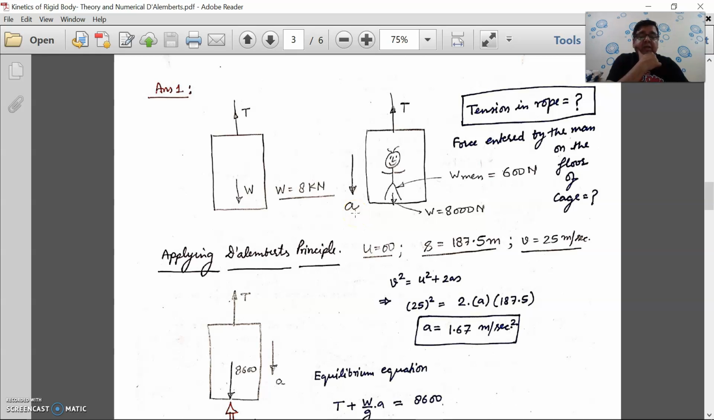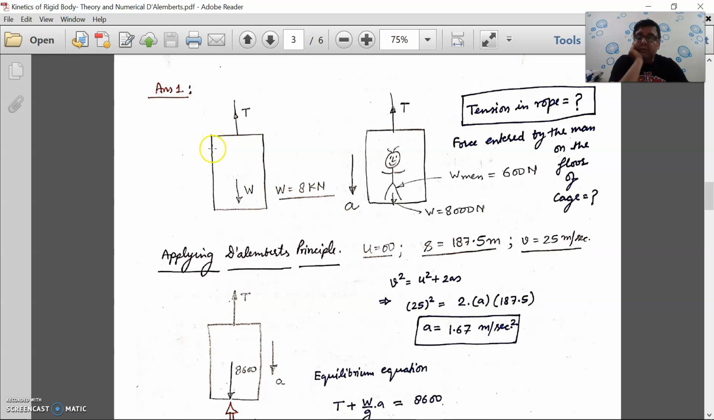Okay. Now what he's asking is what is the tension in the rope, T, and the force exerted by the man on the floor of the cage. Okay. The man who is standing in this cage, how much reaction will he be developing? Okay. Let us try to solve it.